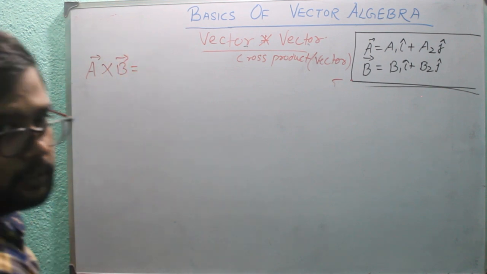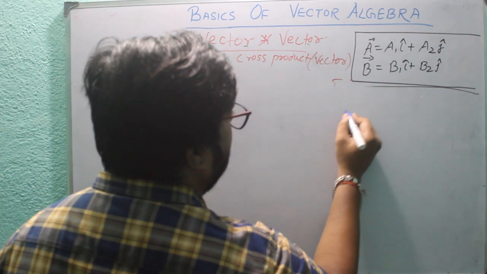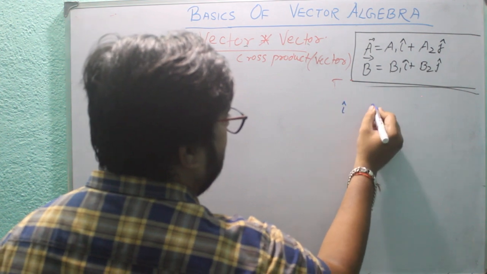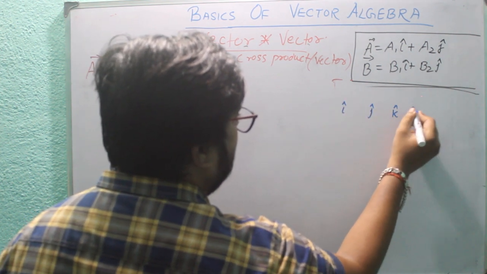How to calculate it? Just write down like this: i cap, j cap, k cap.